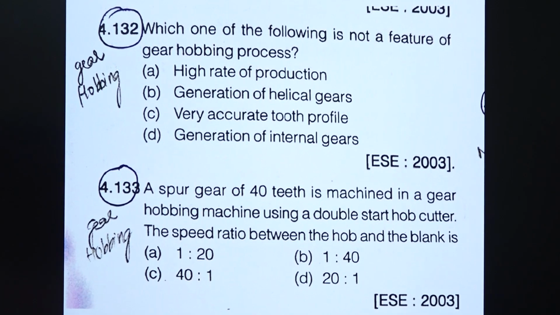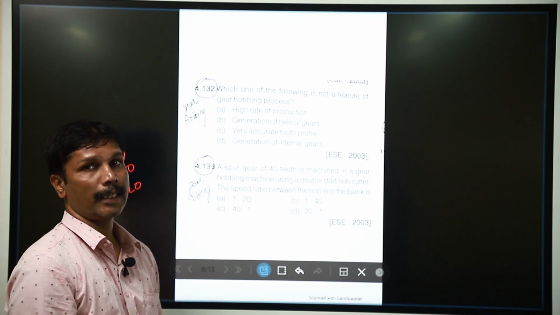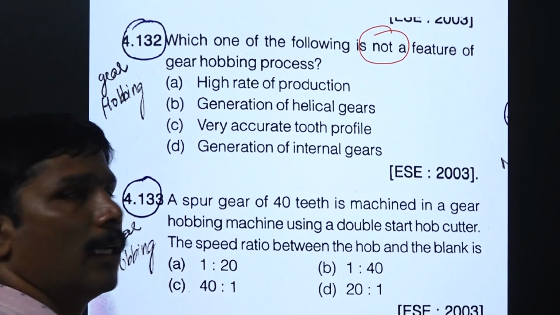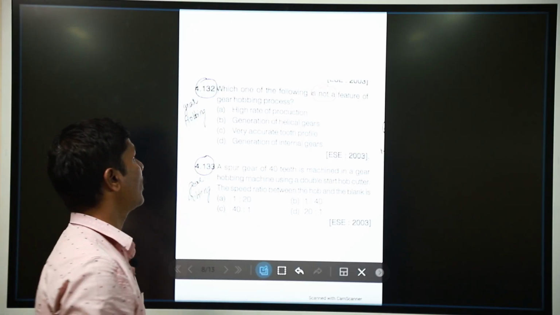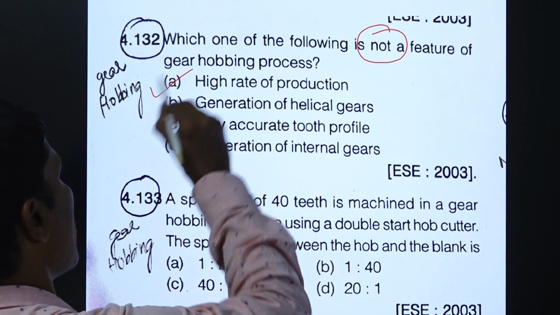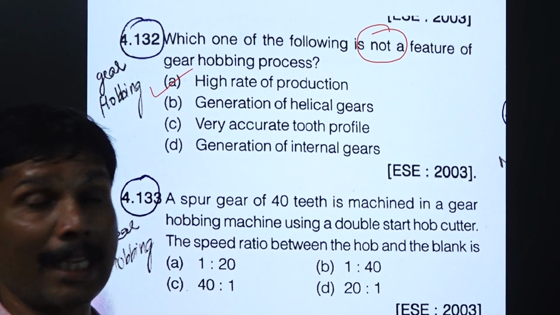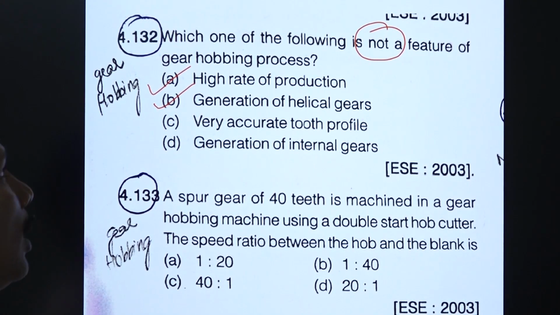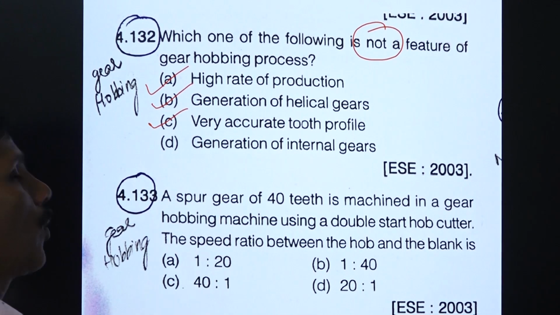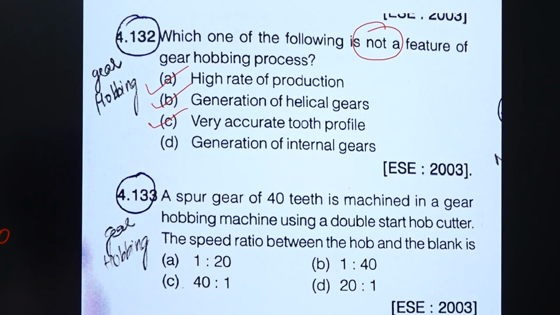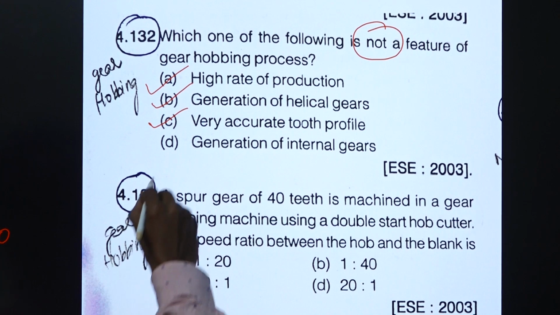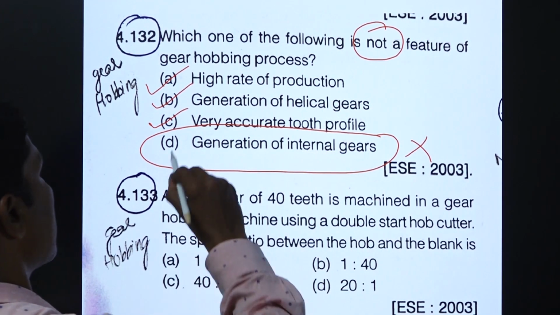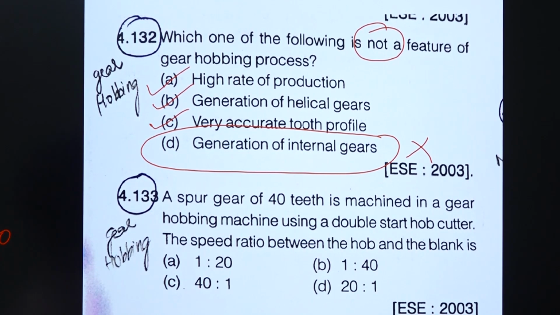Now we are having a question related to gear hobbing. Which one of the following is not a feature of gear hobbing? Here the question is the one that is not a feature. Yes, gear hobbing gives a high production rate, mass production. Gear hobbing can generate helical gears. Yes, it is possible. And a very accurate tooth profile. Yes, gear hobbing is an accurate method, but generation of internal gear is not possible. So this is the right answer. Option D is the right answer.